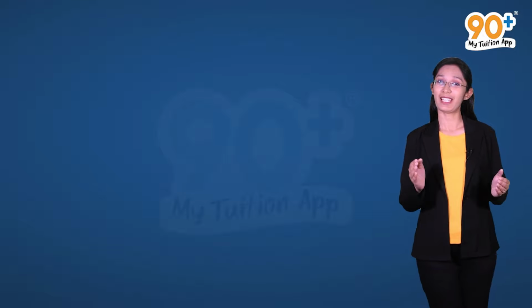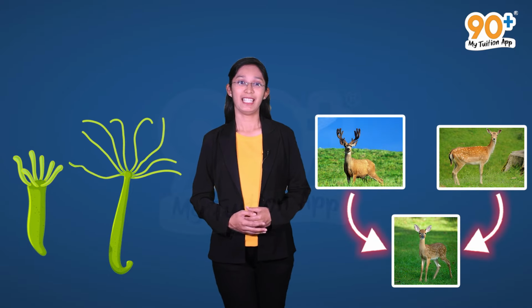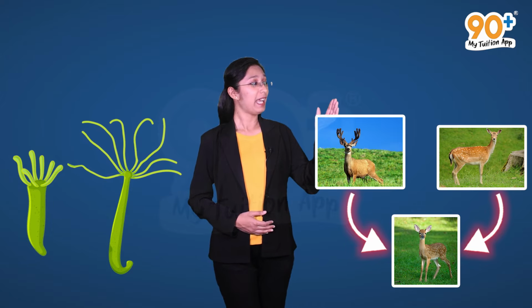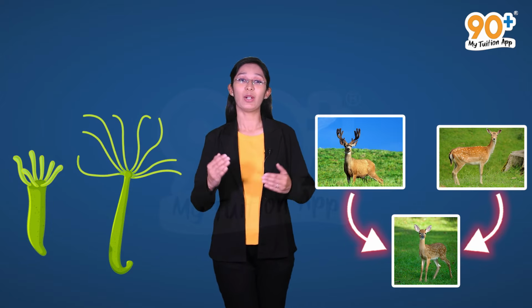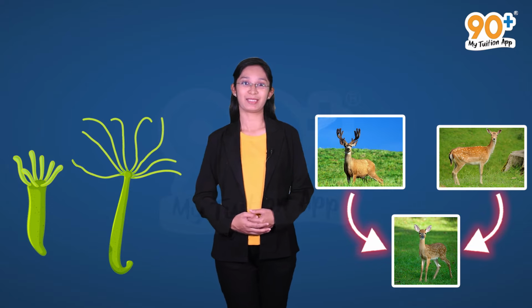Every organism has evolved its own mechanism to produce its offspring. These mechanisms may differ based on whether a single organism or two organisms take part in the reproductive process. For example, take a look at this hydra. Here you can see that a single parent hydra undergoes division to produce new individual hydra. But what happens in the case of this deer? Here you can see that a male and a female deer together are involved in producing this baby deer.